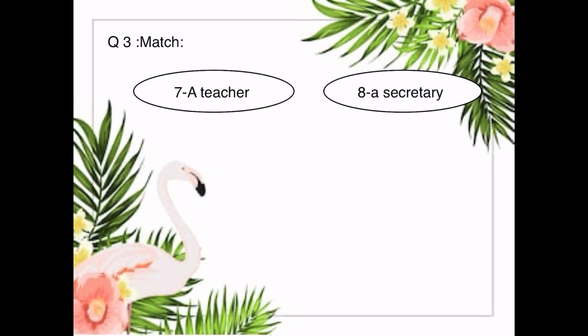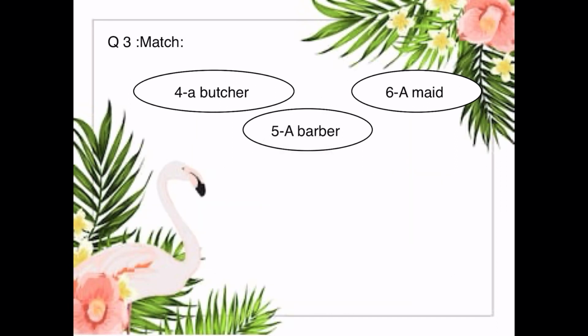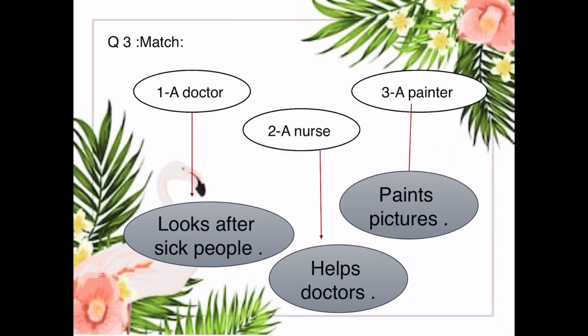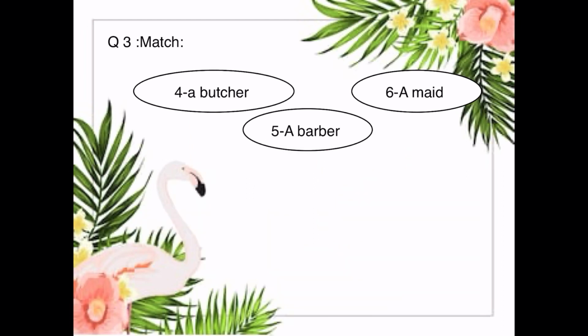Done? Again, if I ask you, what does a doctor do? A doctor looks after sick people. What does a nurse do? A nurse helps the doctor. What does a painter do? A painter paints pictures. What does a butcher do? A butcher sells meat. A barber.